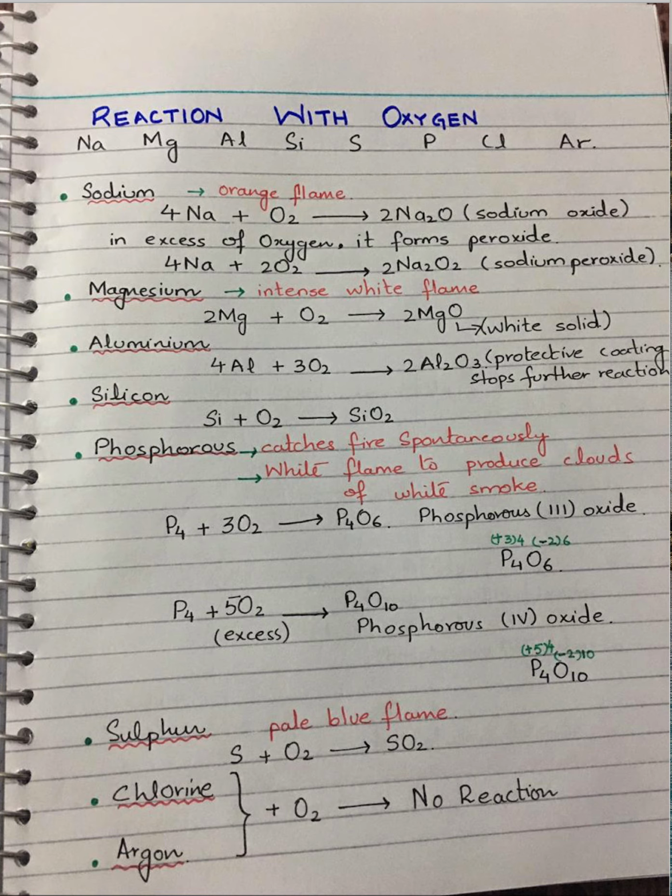Next comes sulfur. Sulfur burns in air to produce sulfur dioxide gas, which is colorless, but it burns with a pale blue flame. The gas formed is colorless sulfur dioxide. Chlorine and argon do not react with oxygen. There is no reaction of chlorine and argon with oxygen. Thank you, students.